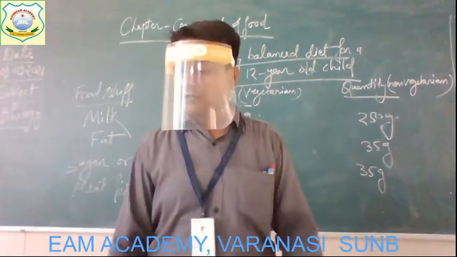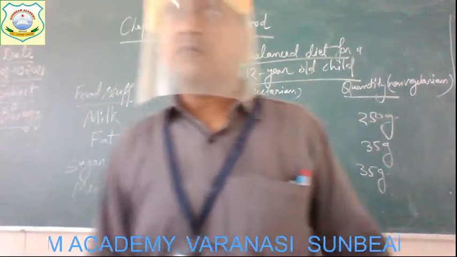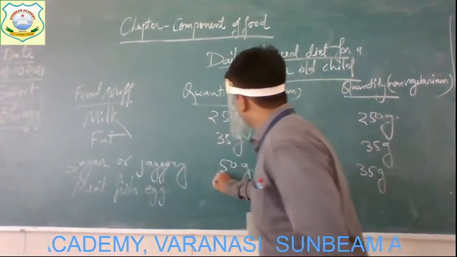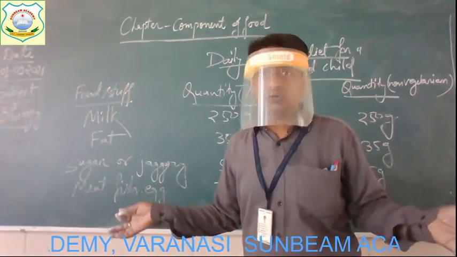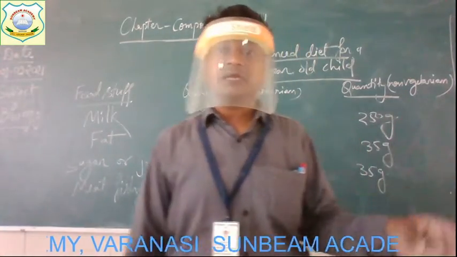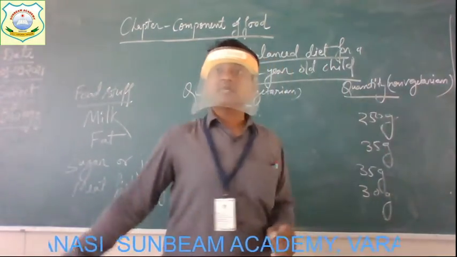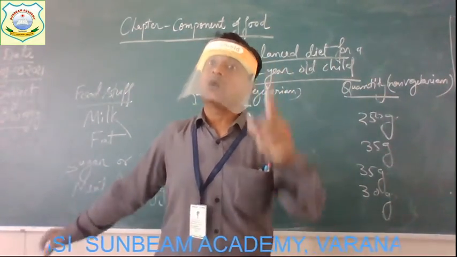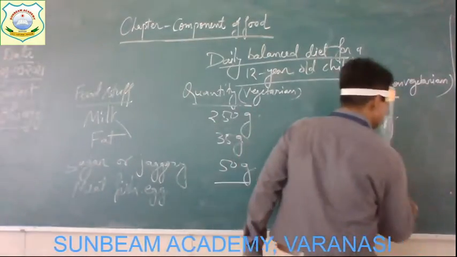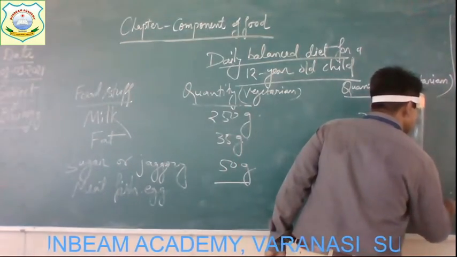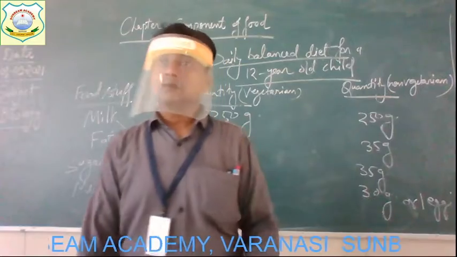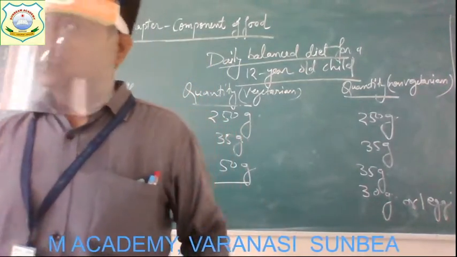As these are the food stuff which are taken by only non-vegetarian, so vegetarian child is not going to consume it, and a non-vegetarian must have to take 30 grams of such food items, or 1 egg per day. Alright. Get it everyone now?